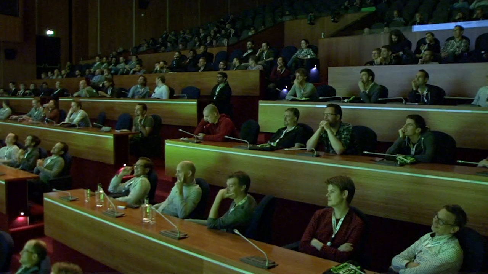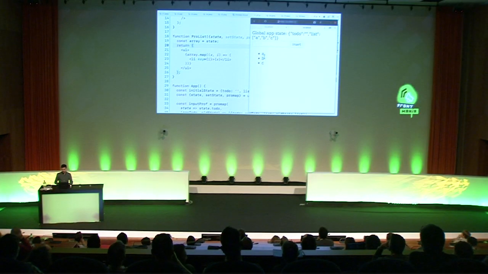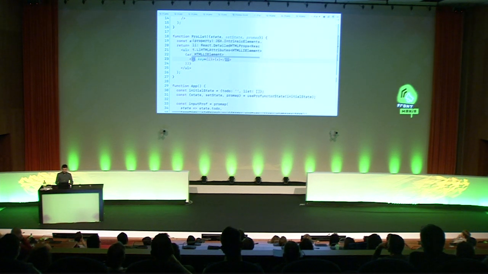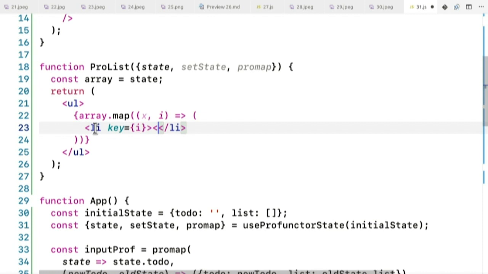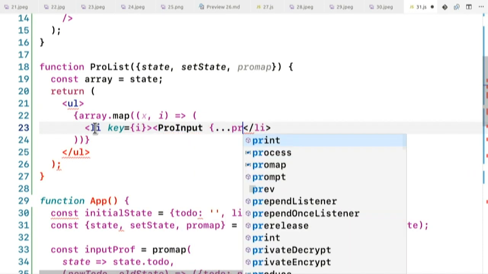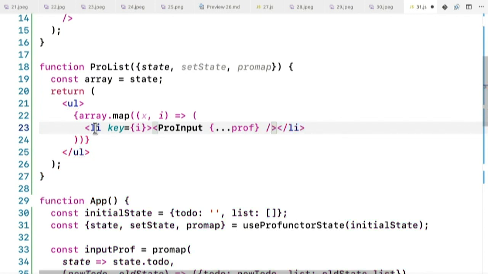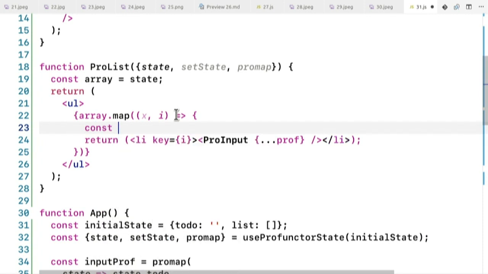Great. So, okay, I have a very simple list. I just want to modify these A, B, and C's now. It's too simple. Let's make, instead of x here, let's put a pro input. It sounds so awesome, which is going to have some kind of profunctor state. And I need to create that profunctor state, unfortunately. Let's say prof is promap.